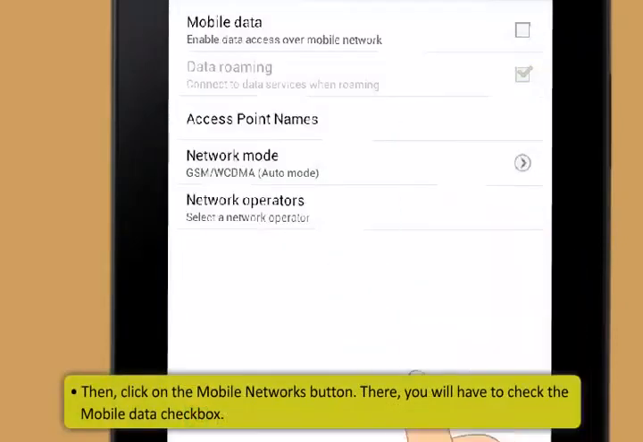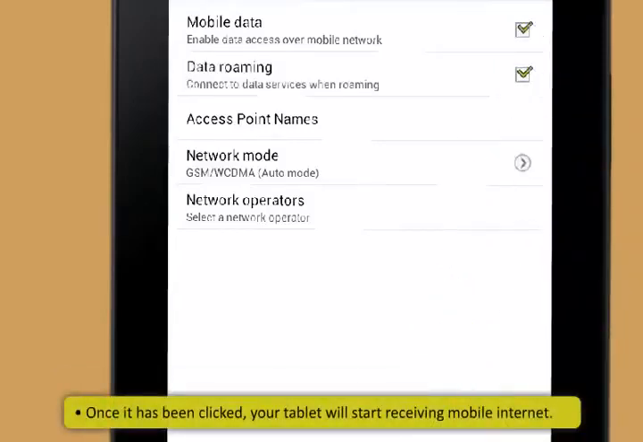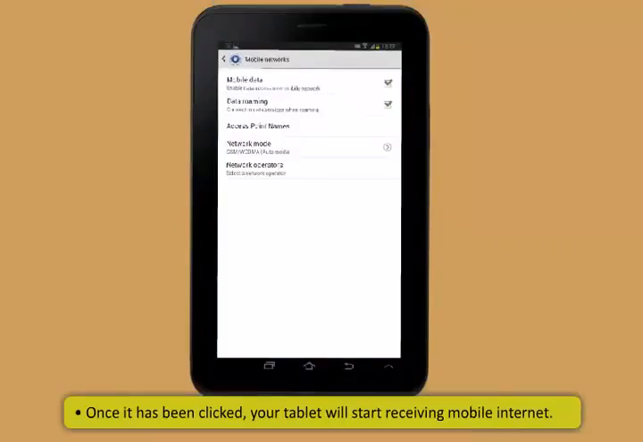Then, click on the Mobile Networks button. There, you will have to check the Mobile Data checkbox. Once it has been clicked, your tablet will start receiving mobile internet.